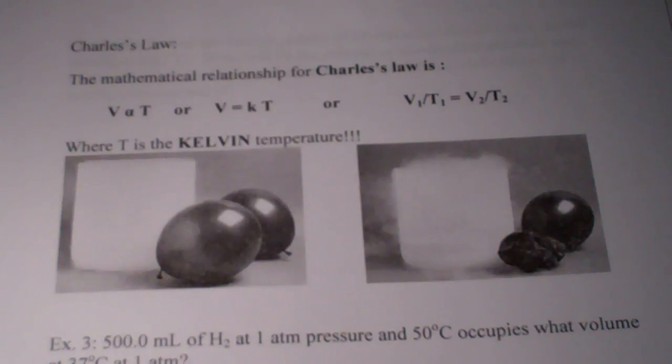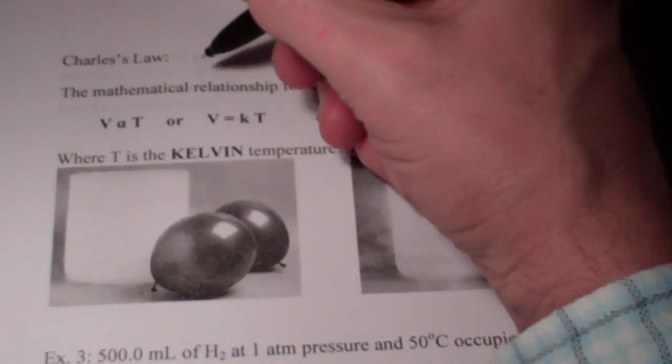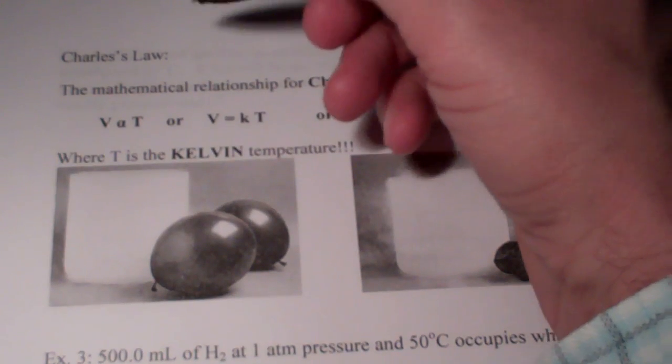Now let's state Charles's law in words. His is a bit different than Boyle's law, but you'll notice some similarities.